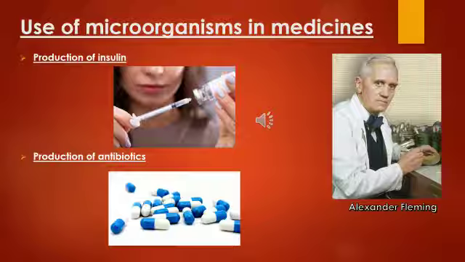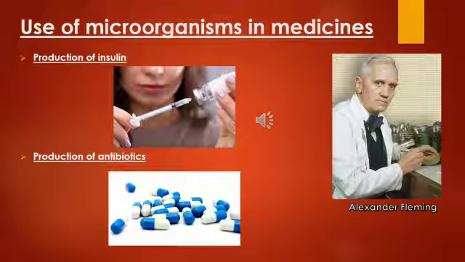When we studied the digestive system, you came across the pancreas, isn't it? This pancreas will secrete insulin in a healthy person. A person who is suffering from diabetes needs to take insulin on a daily basis because they won't have the ability to secrete insulin. Okay. Next is production of antibiotics.